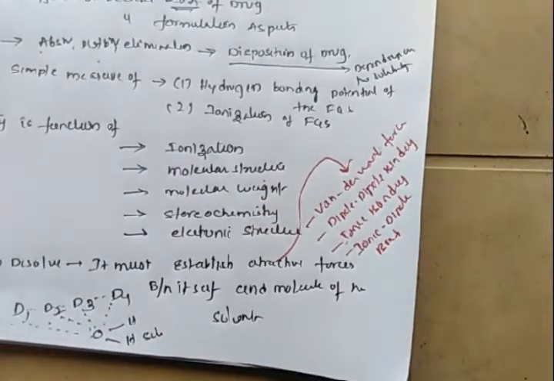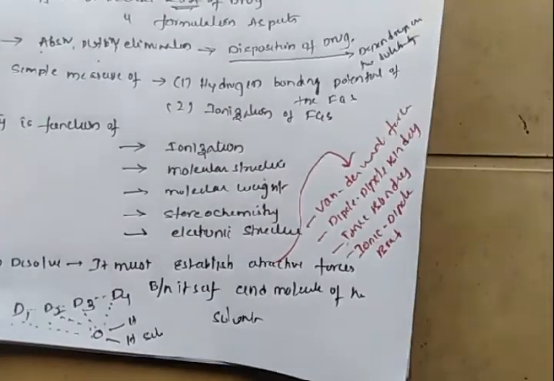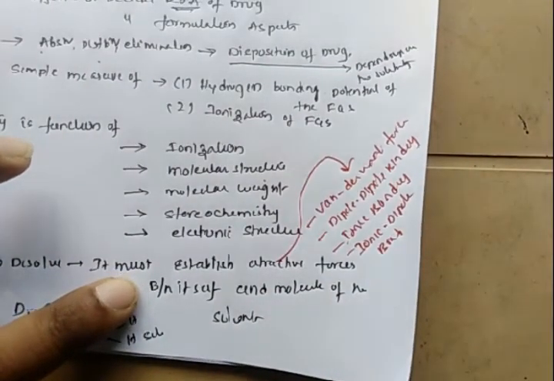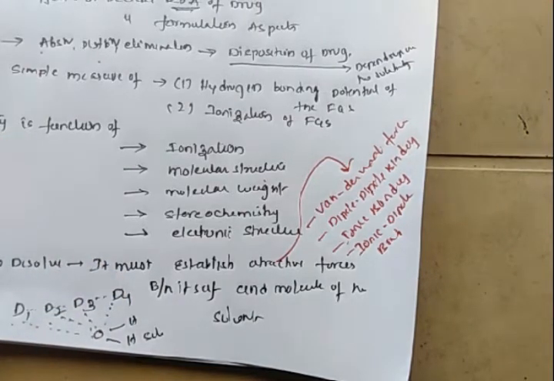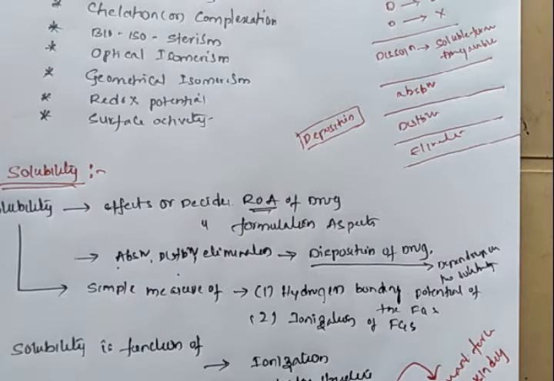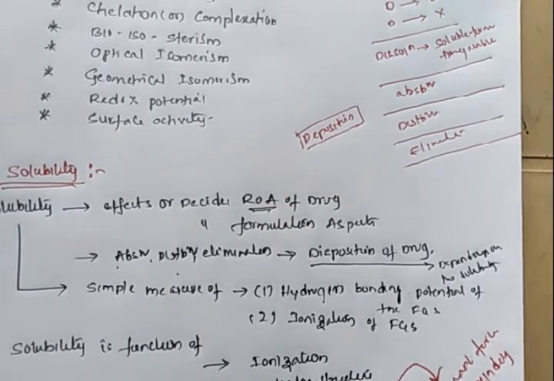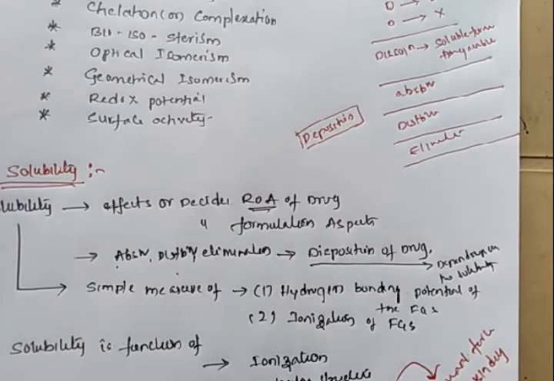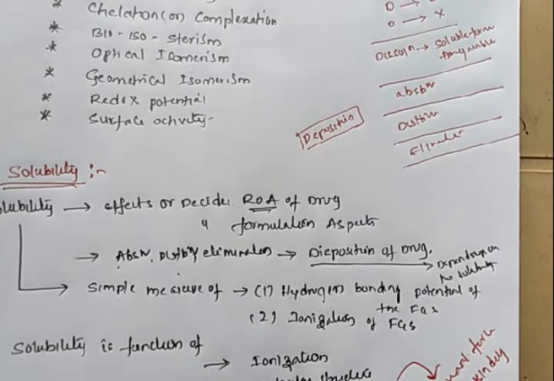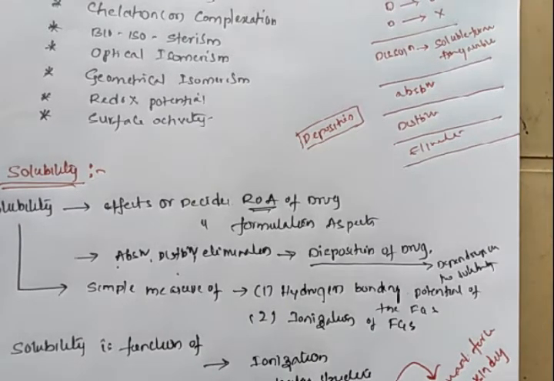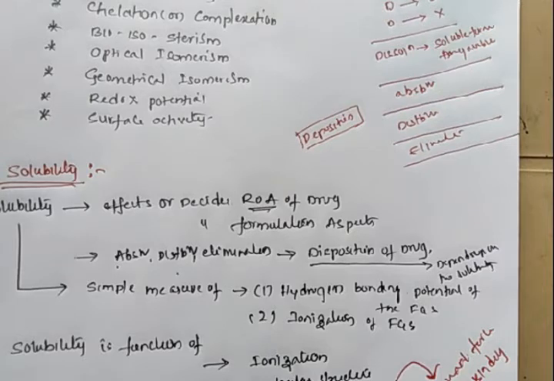So the solubility majorly depends upon ionization, molecular structure, molecular weight, stereochemistry, and electronic structure of the drug molecule. So this is about solubility. Once again explaining, solubility is a very important parameter in chemistry as well as pharmaceutics. The solubility of a drug molecule decides the route of drug administration. The route of administration majorly depends upon the solubility nature of the drug molecule, and formulation aspects of the drug molecules also depend upon the solubility, as well as the disposition property of the drug.